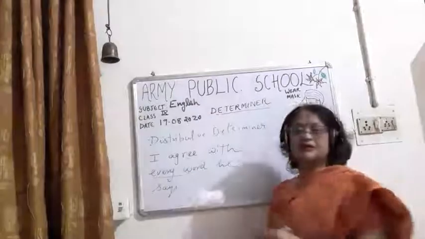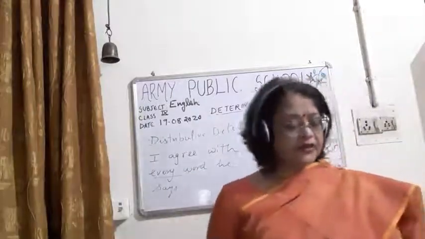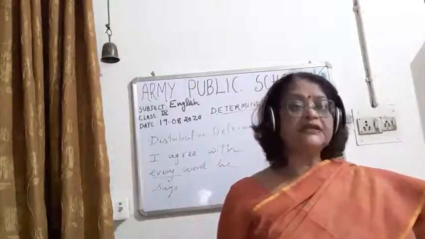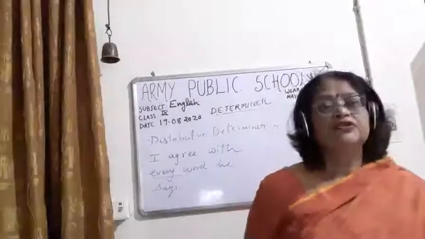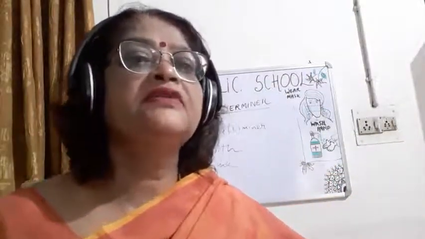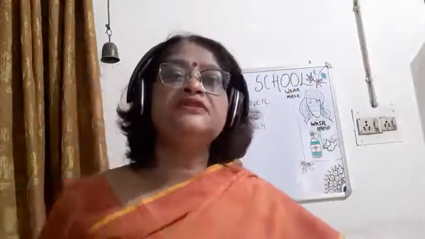So you can see here, I have used every. Every is used to make a general statement. So children, every is used to make a general statement and each is used for an individual person.